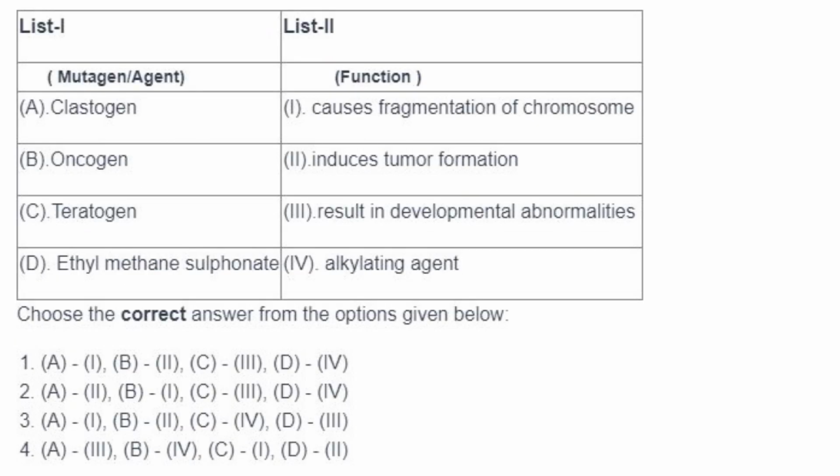Then mutagen and the function. Clastogen, it causes fragmentation of chromosome. Oncogene induces tumor formation. Teratogen results in developmental abnormalities. Ethyl methane sulfonate is an alkylating agent. So A1, B2, C3, D4. Answer is option 1.